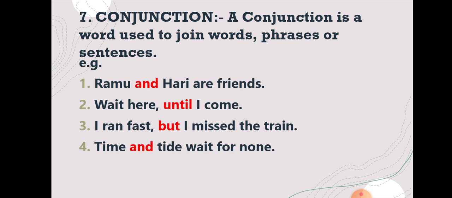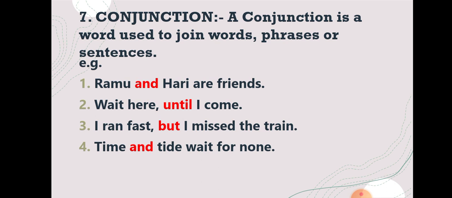Second example, wait here until I come. So here, students, two sentences, wait here and I come, are joined together with the help of the conjunction until. I ran fast but I missed the train. Again here, students, the two simple sentences, I ran fast and I missed the train, are joined together with the help of the word but. And here but is a conjunction.